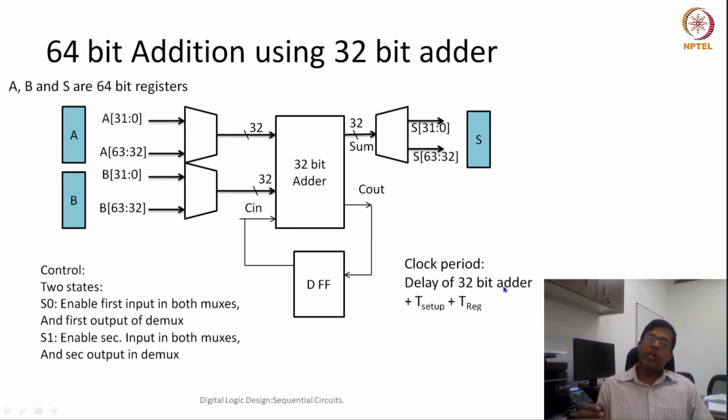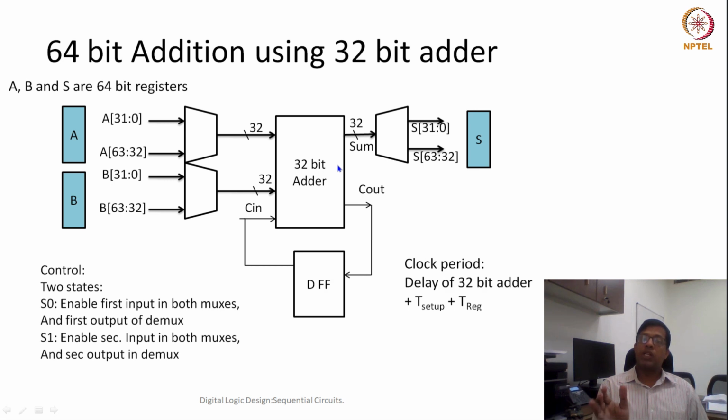And if we compare this particular design with the ripple carry design of the 64-bit addition, we can say that this design is almost as good as a 64-bit ripple carry adder with half the area. My area is reduced to half because I'm using only a 32-bit adder, not a 64-bit adder.